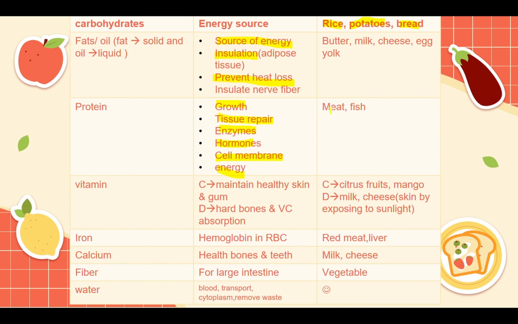Now, going to vitamins. As we said earlier, it is limited only to C and D. Starting with the use of C, it is there to maintain healthy skin and gum. Let me just use another color for the highlighter. I guess it would become much more fun. So, what are the uses of vitamin C again? It is there for healthy skin as well as healthy gum. While for vitamin D, we use it for a lot of stuff also. Firstly, for hard bones, and secondly, vitamin C absorption. Now, I made this abbreviation. If you want, I can just say that it is just the same as this one.